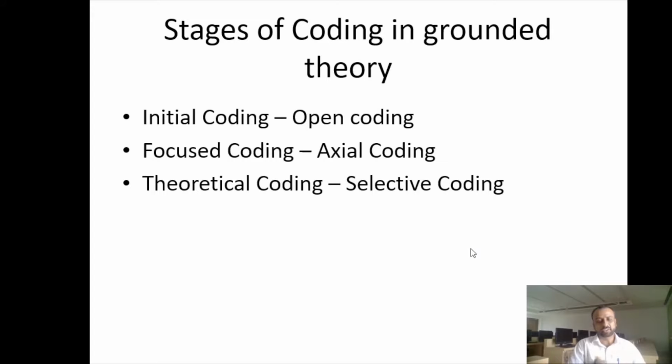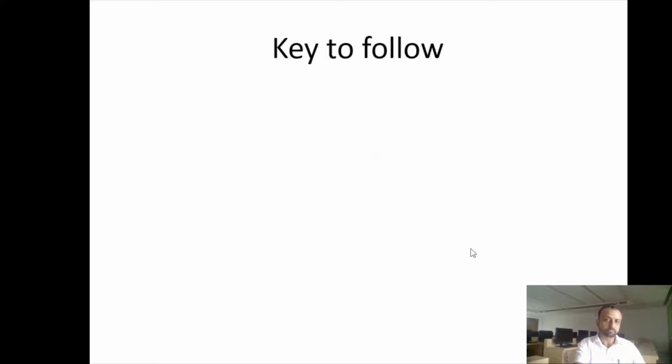And the meanings associated to them are initial coding, focused coding, and theoretical coding. So it's a step-by-step process which every researcher follows, and again it's an iterative process. You may go to your theoretical coding and then you may find that there is some difference in the coding of your partner. So you should not miss out on those points.